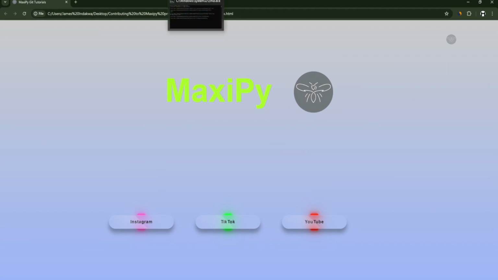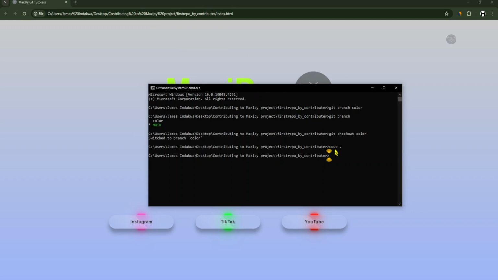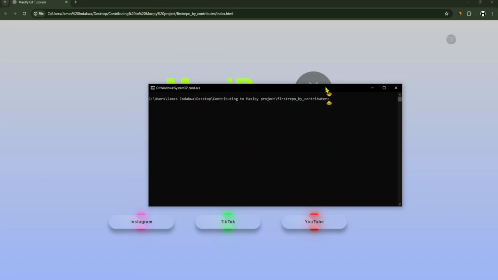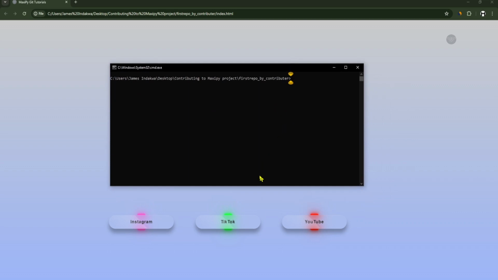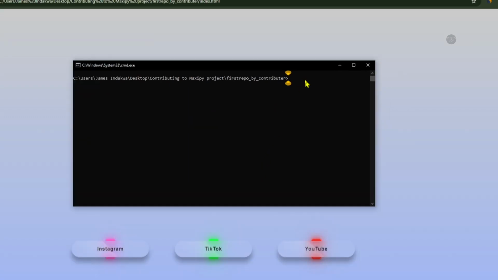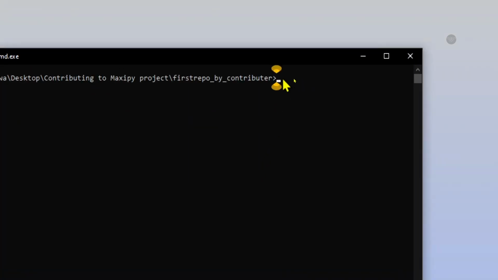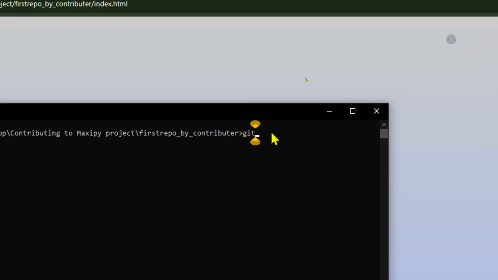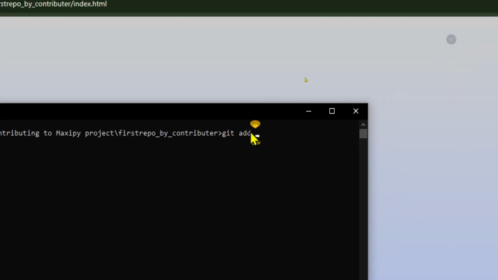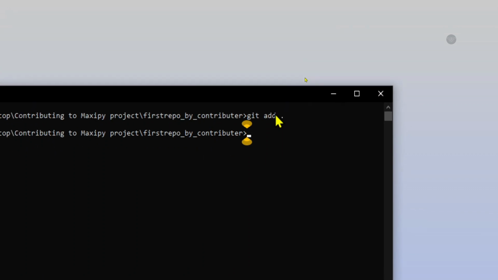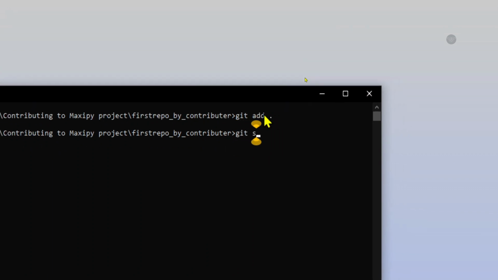Okay, so I need to go back to my command line. Let me clear this, CLS. What I need to do after making the changes is git add all. Right, then git status.